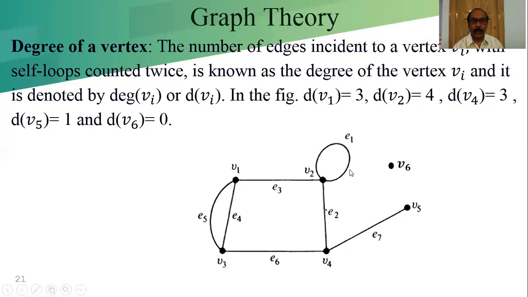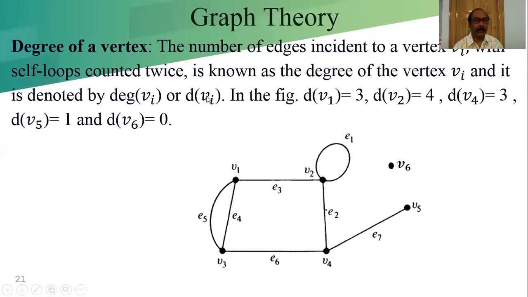That's why a self loop is counted twice. That means the degree of the vertex V2 is 4. This is known as the degree of the vertex Vi, and it is denoted as deg(Vi) or d(Vi).